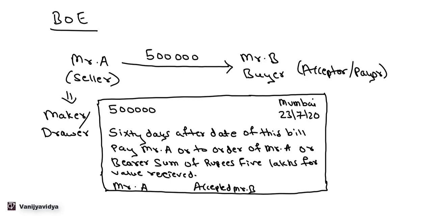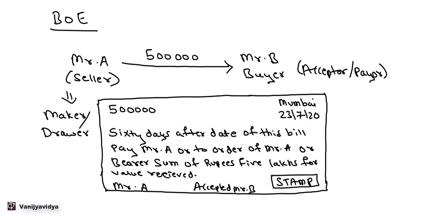Now, for this instrument to be legal, it is stamped. Now, if you see this instrument, the instrument is made by Mr. A, who is a drawer, okay, and Mr. B is an acceptor, and subsequently he will be making a payment.